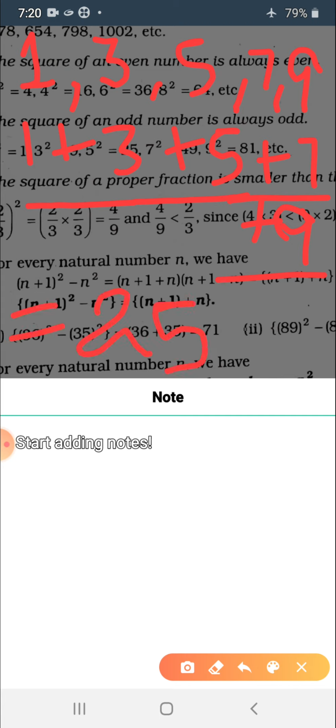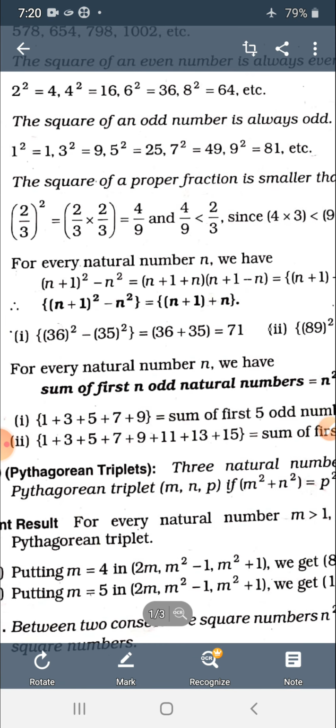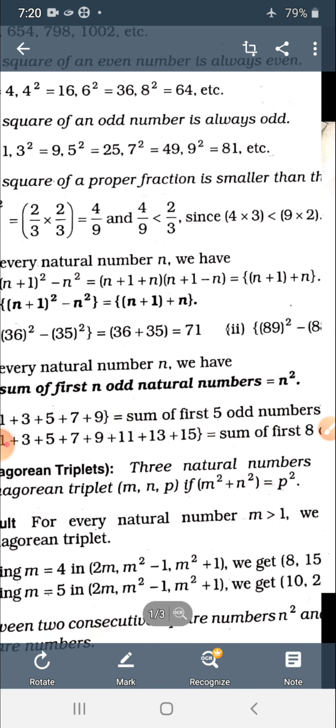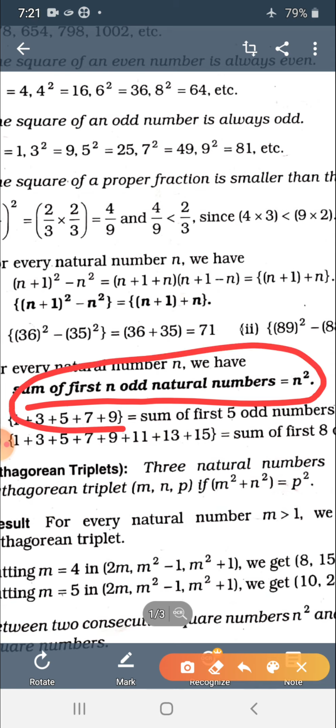And 25 is the square of 5. So it is clear that for every natural number n, the sum of the first n odd natural numbers is equal to n square. Just read it if you have any confusion in my speech.